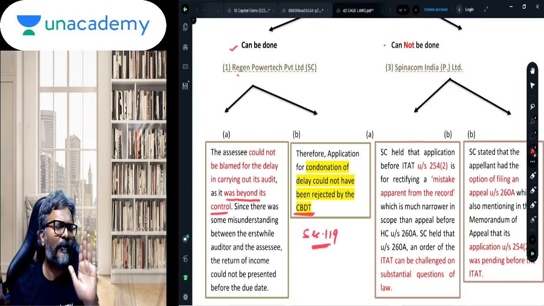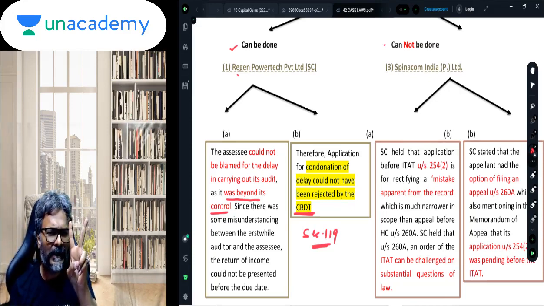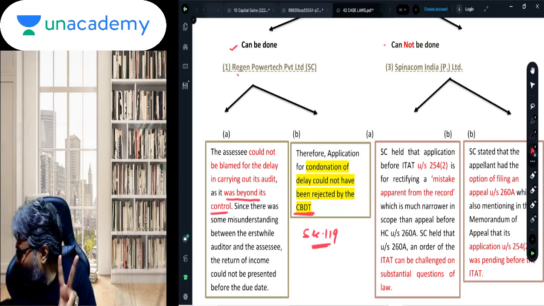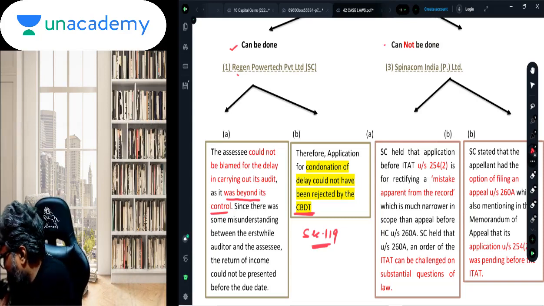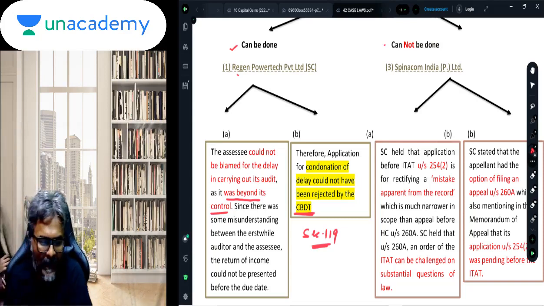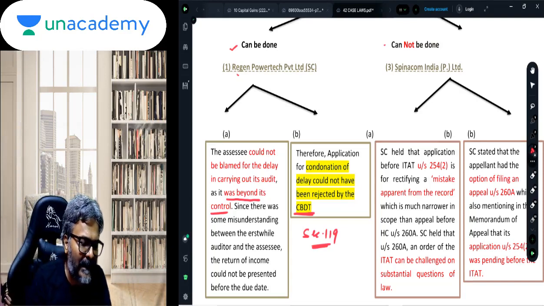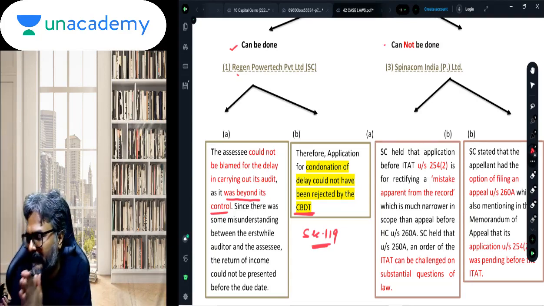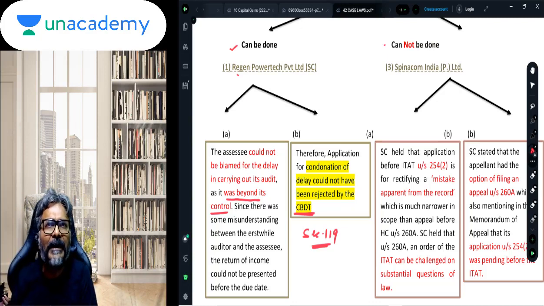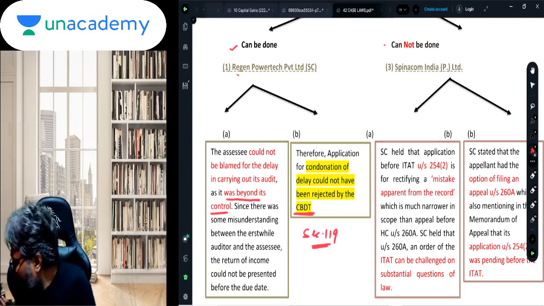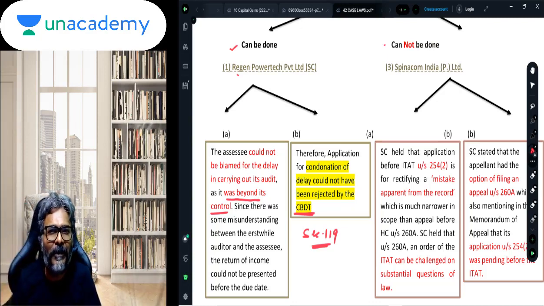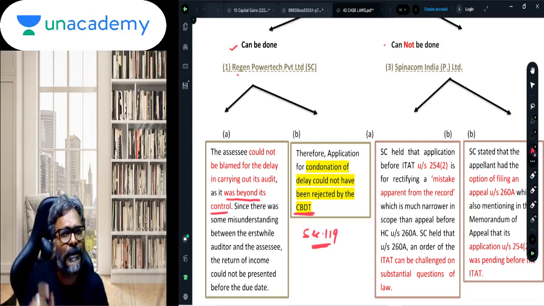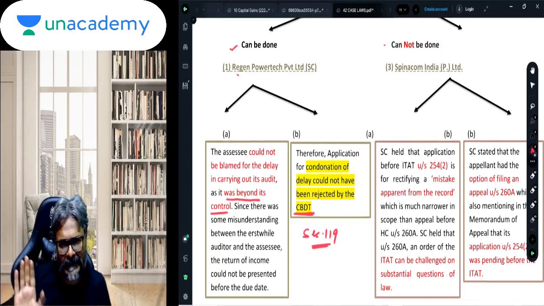Now students, all of you, we should always compare two important points. Please pay attention. There are two important aspects that you should always keep in mind. The first one happens to be that the ITAT is the final fact-finding authority, and beyond that, the question that has to be targeted has to be the question of law. ITAT is the final fact-finding authority, and beyond this, before the High Court, what has to be challenged is only the substantial question of law which is involved in the case. That is what it is.